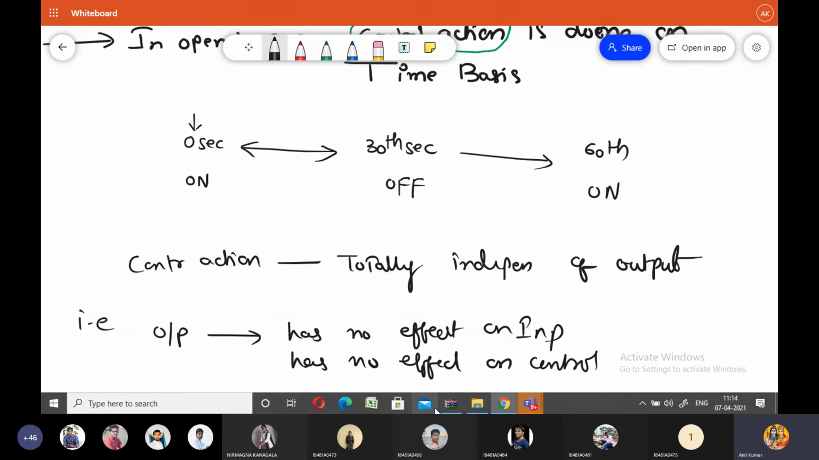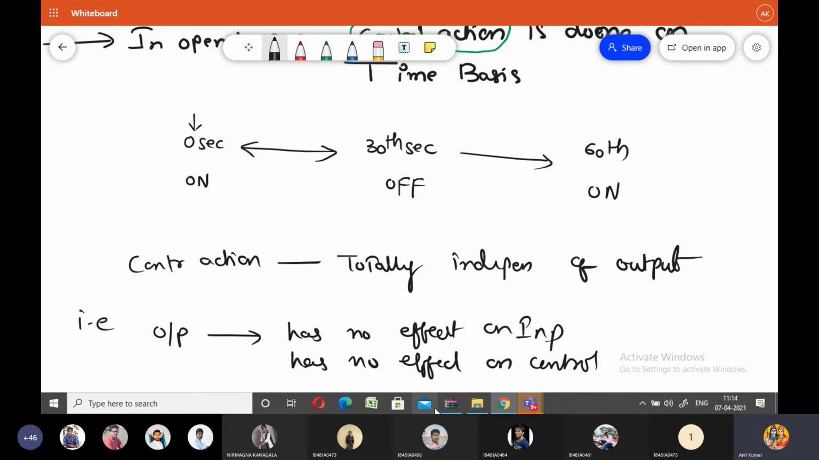So in this way, on the time basis, we can control the output signal. Whenever the open loop control system is switched off, automatically the output is somewhat controlled. Entire output is not controlled, but somehow output is controlled. That means the control action is totally independent of the output. The control action is purely dependent upon the time basis. So I conclude that the output has no effect on the input signal, and the output has no effect on the control action.